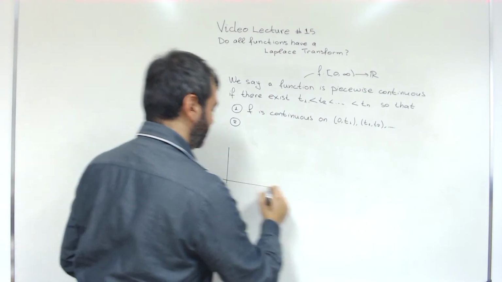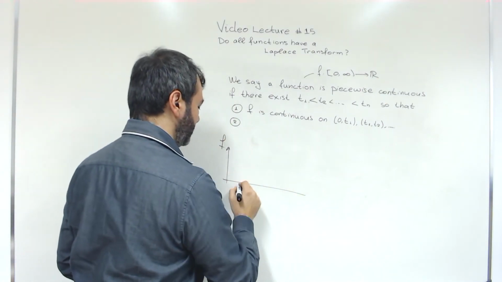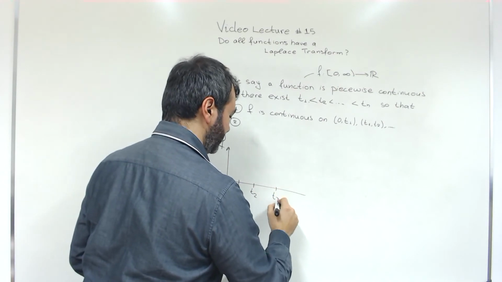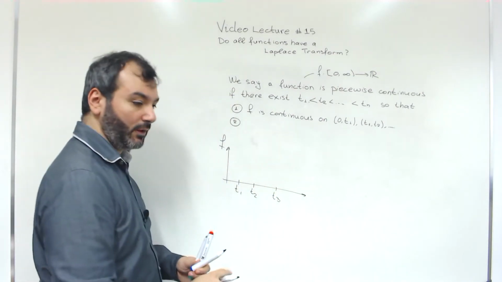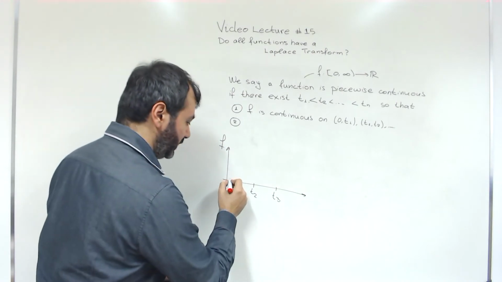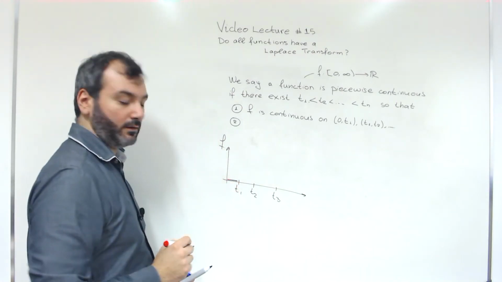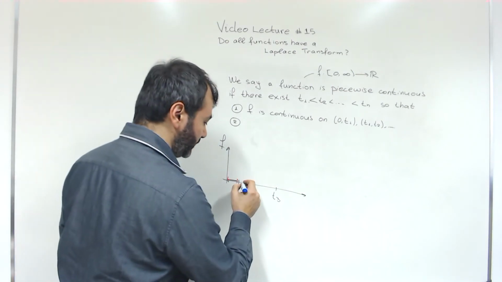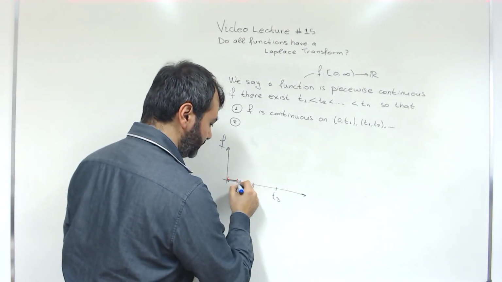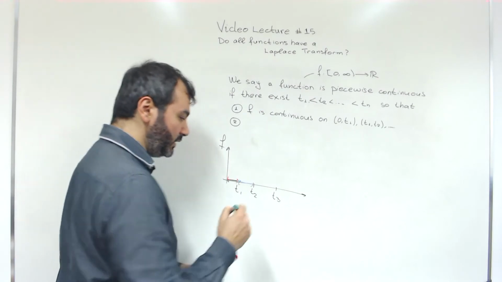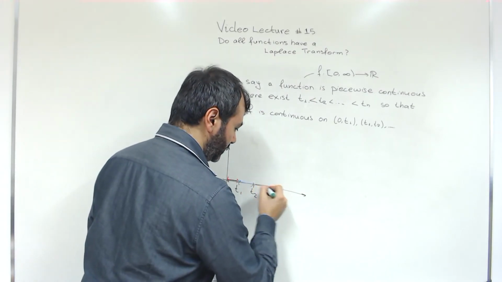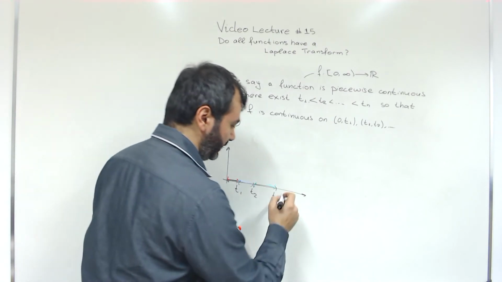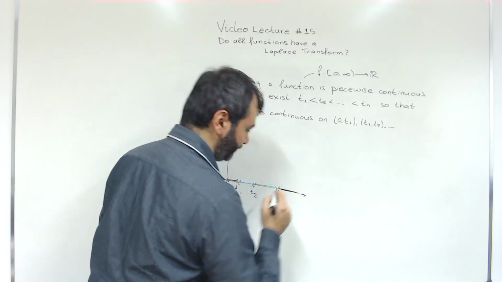This is our function. This is t1, t2, let's say t3. And our function is continuous here from 0 to t1 in this open interval. It is again continuous from t1 to t2, again from t2 to t3, and again from t3 to infinity it is continuous.